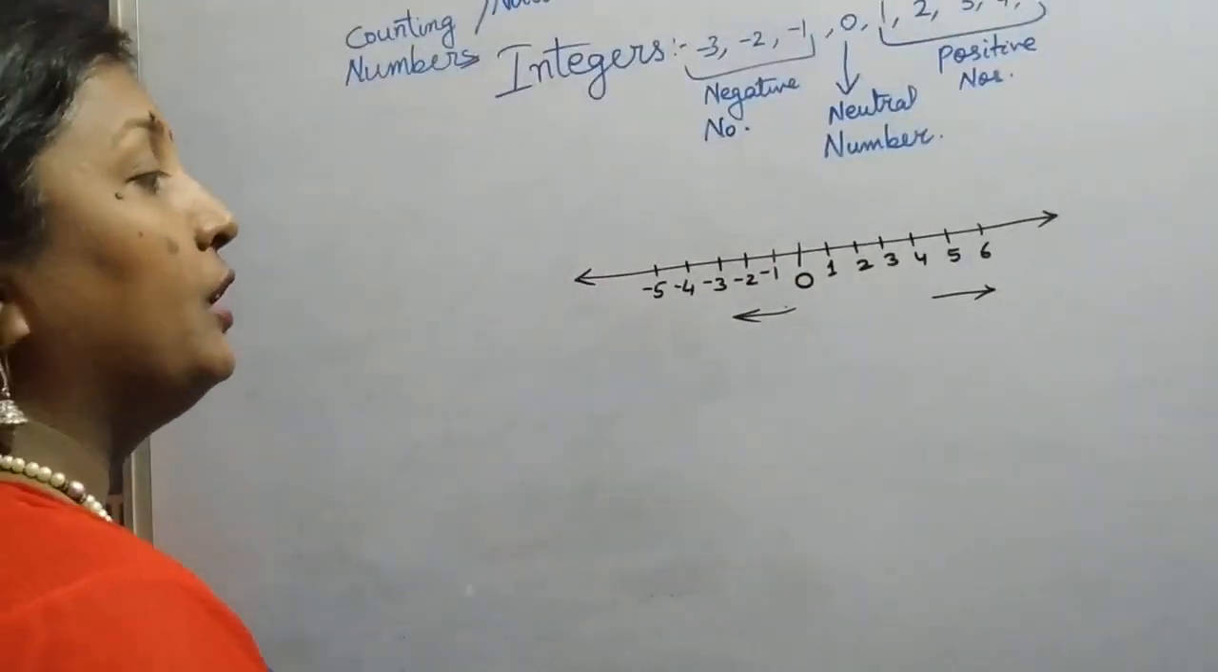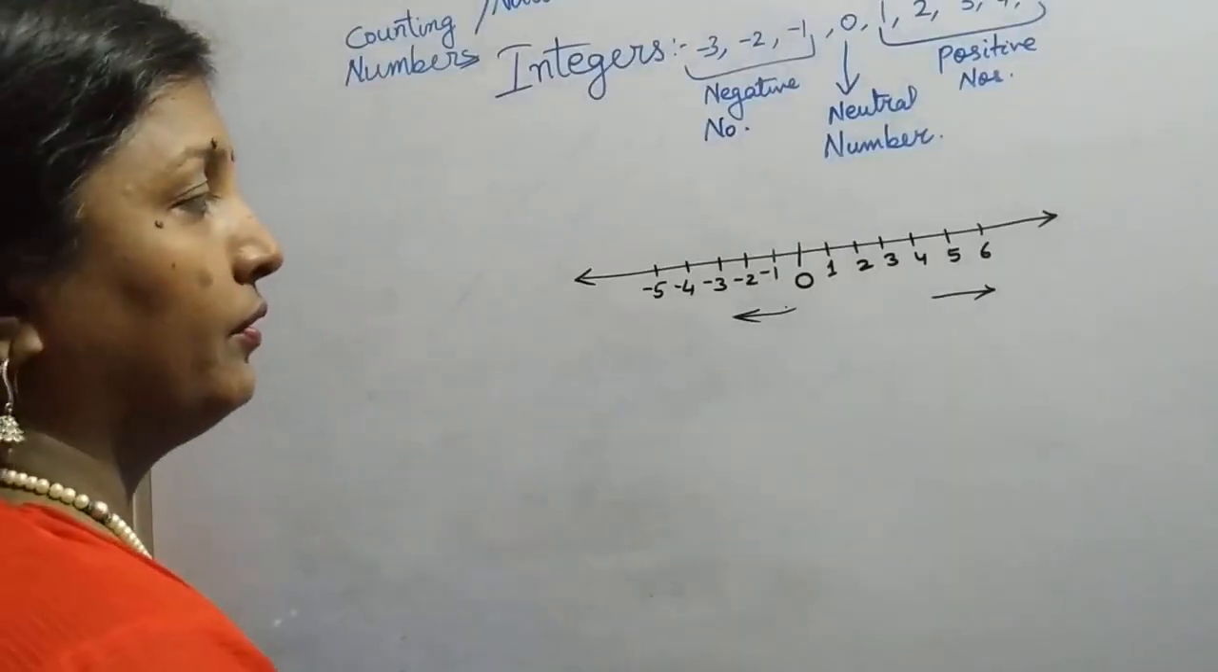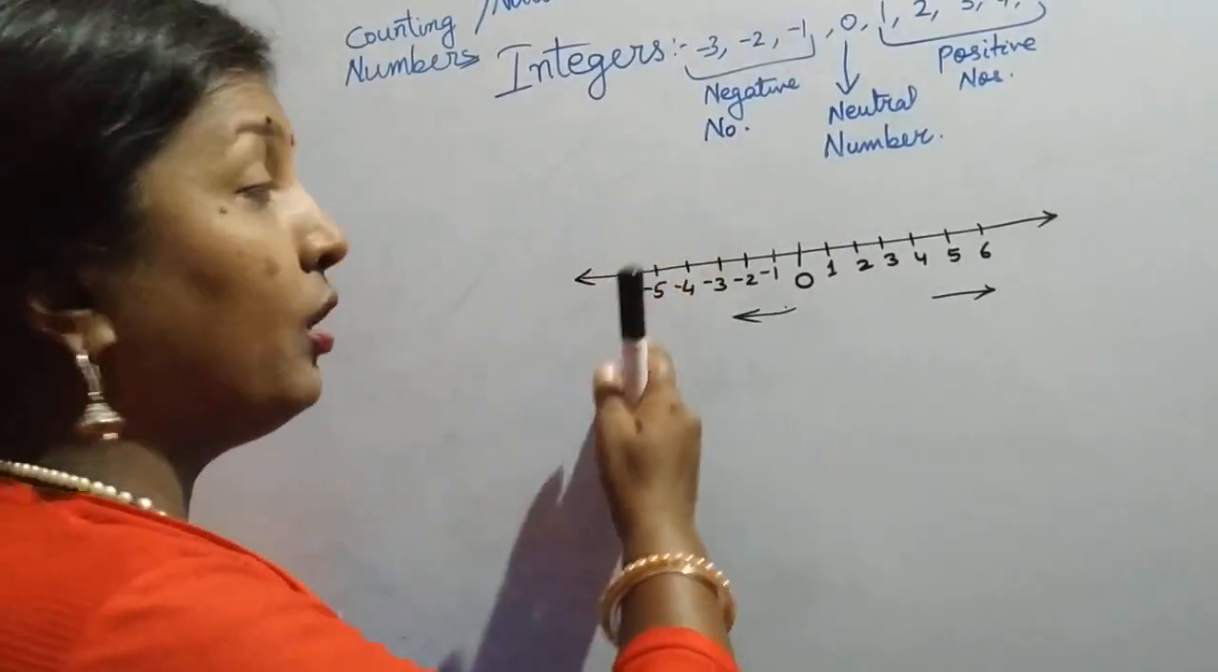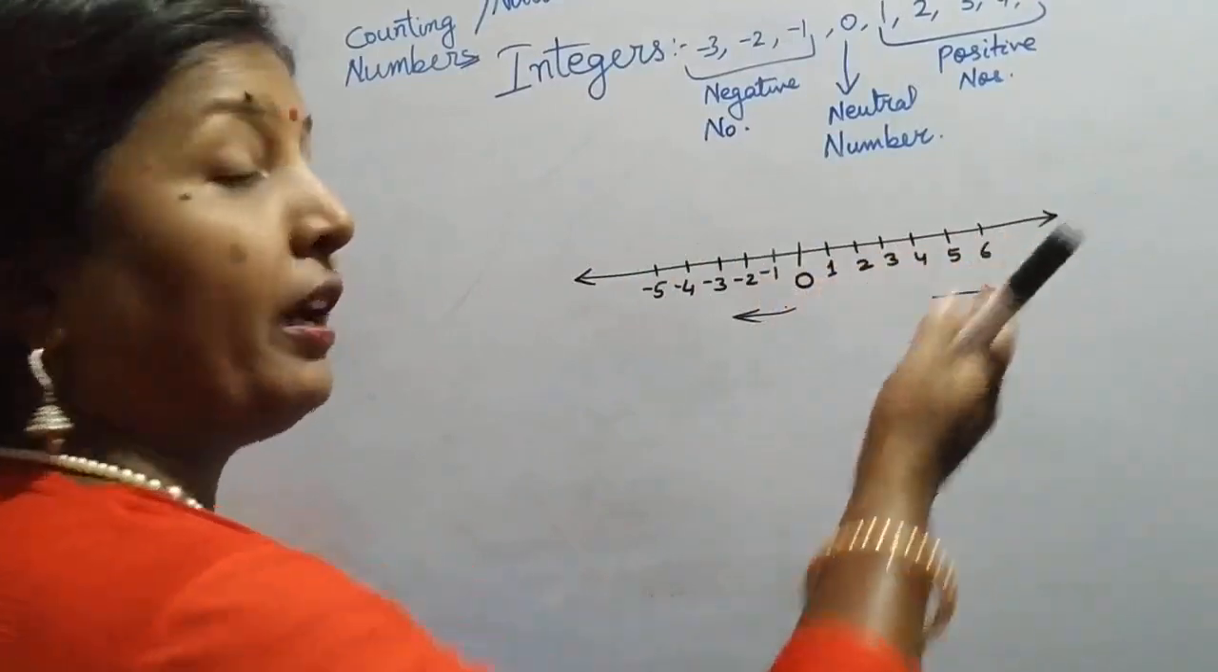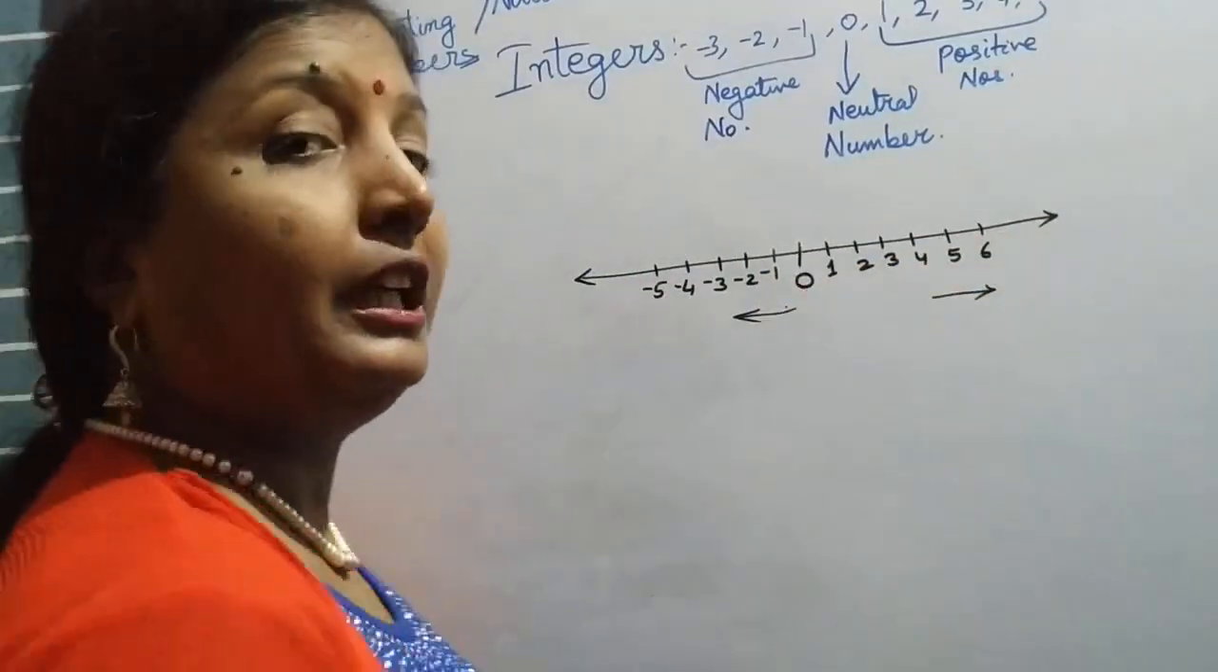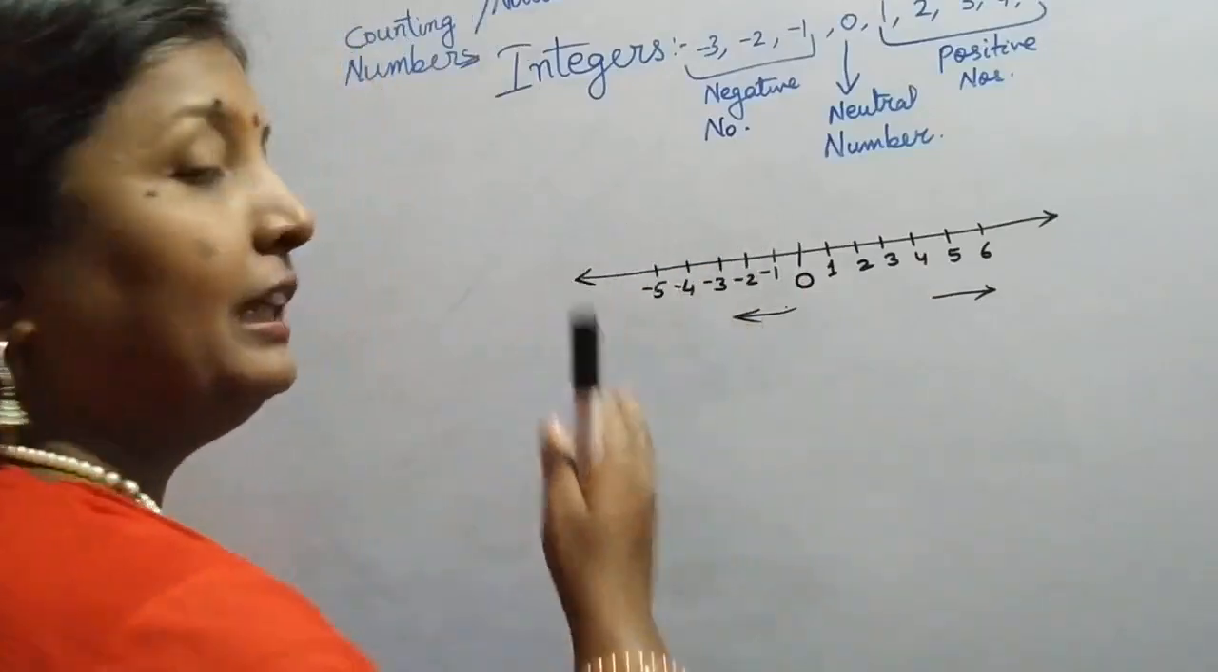So, therefore, you see, -5 is smaller than 0, 1, 2, 3, 4, 5. Why? Because all of them are on the right, and this is on the left hand side.